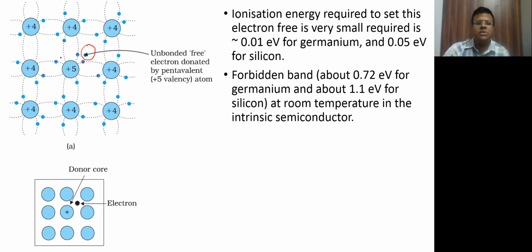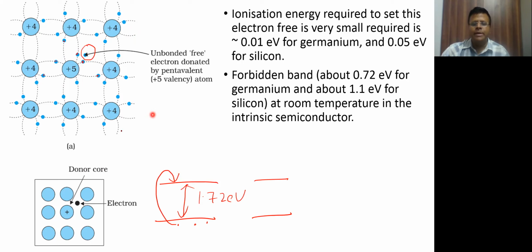Okay, so in the case of your intrinsic semiconductor, this band gap was 1.72 electron volt. So the bound electrons here could not get sufficient energy to go here. But when you're adding some impurity, it creates a donor level or an energy level just below the conduction band, which is only 0.05 electron volt in silicon. And these electrons, which are not bonded to any of the atoms, will easily get transferred at room temperature to the conduction band, thereby forming a large number of free electrons. All right, Omkar?